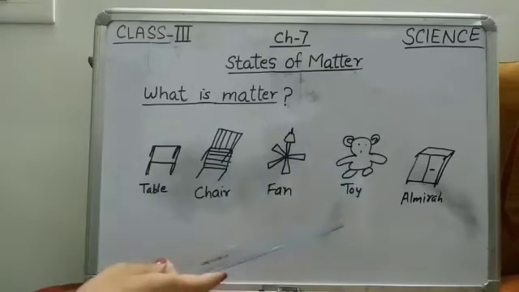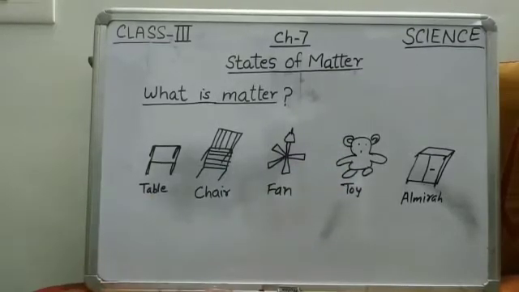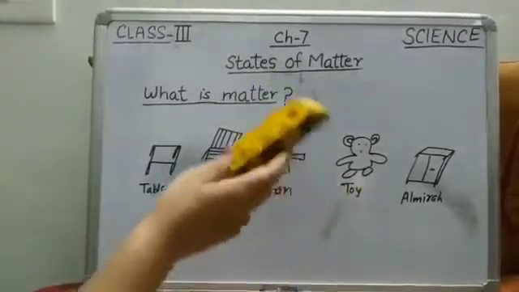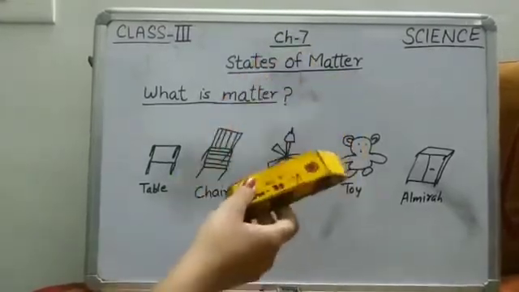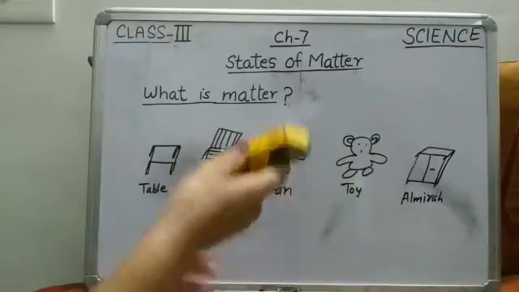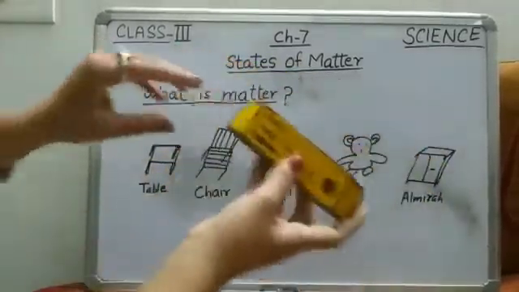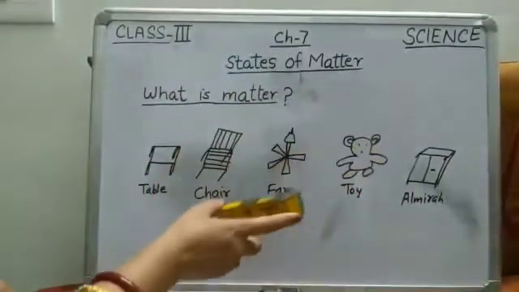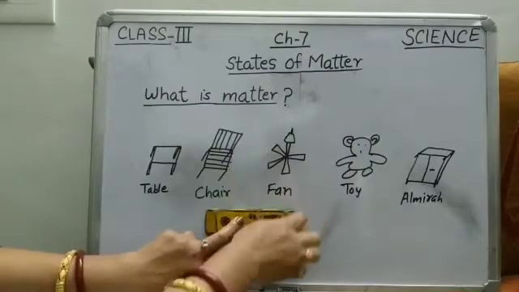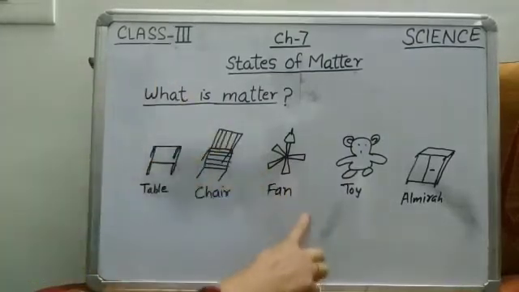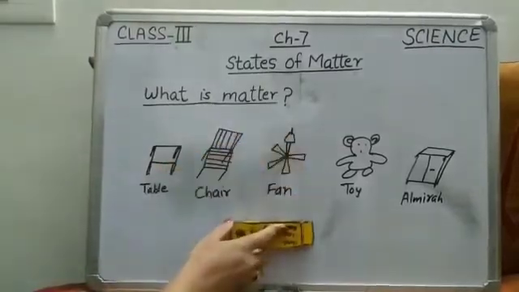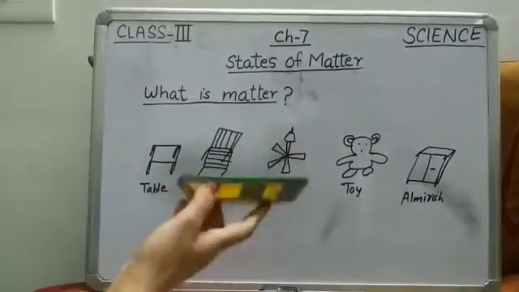For example, this is a duster. Now this is also matter, because matter is anything which occupies space. Occupies space means if I put it here, it will occupy this much space, meaning it covers this much space. Then next, it has weight.